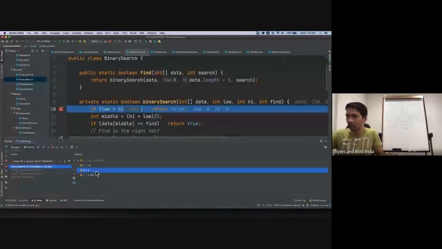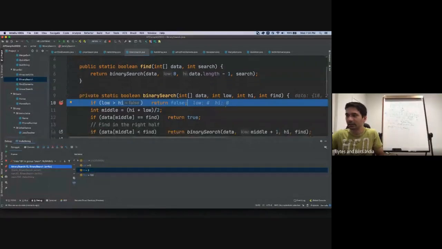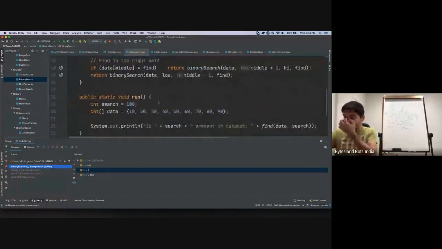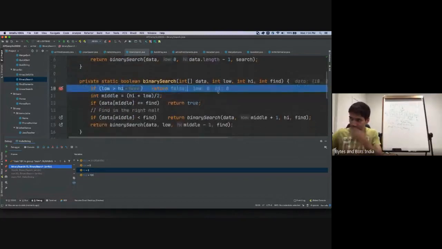The value of low and high is 0 and 8, right? Because this array that we're passing has 9 elements in it, right? 9 elements. So it calls find, and then this is called low and high. So if we keep debugging,